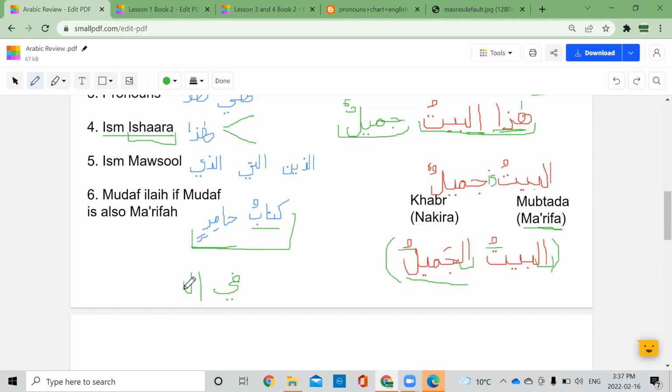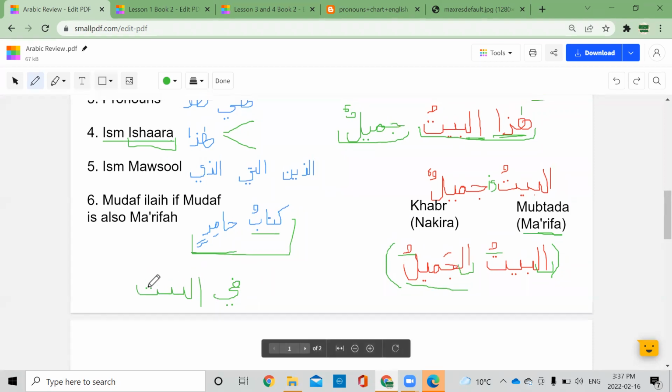The main thing you have to know for jar majroor is that the last letter will always be kasra, majroor. Kasra or kasratain, majroor. Fil bayti or ala al maktabi.